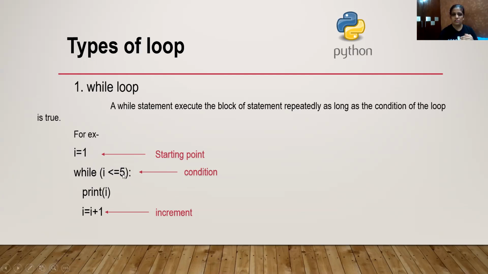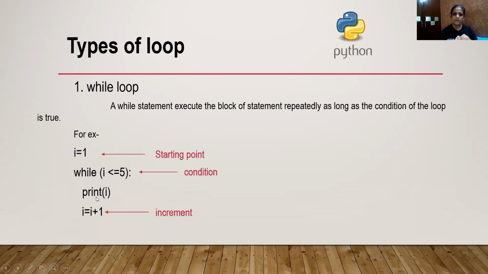Acha. If a condition is true, then print I and increase the value of I. So first, what will my condition be? The value of I is 1. We checked the condition, we are checking the condition in the next statement. What am I doing? I'm checking the condition: whether 1 is less than equals to 5. Is it true or false? True. The condition is true. Then I'll come to the next statement.